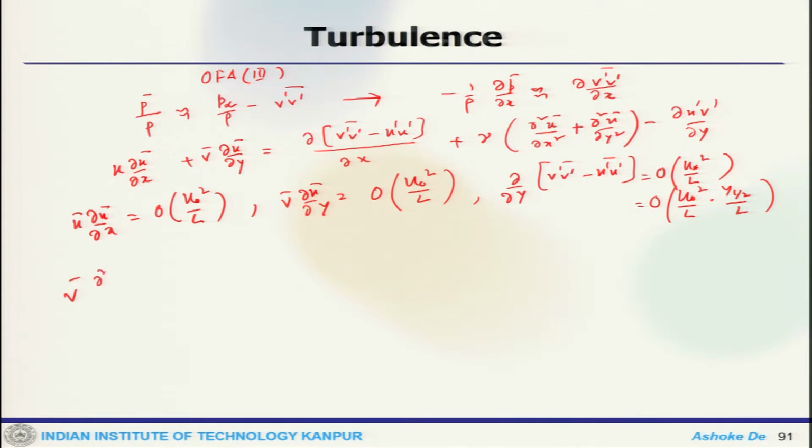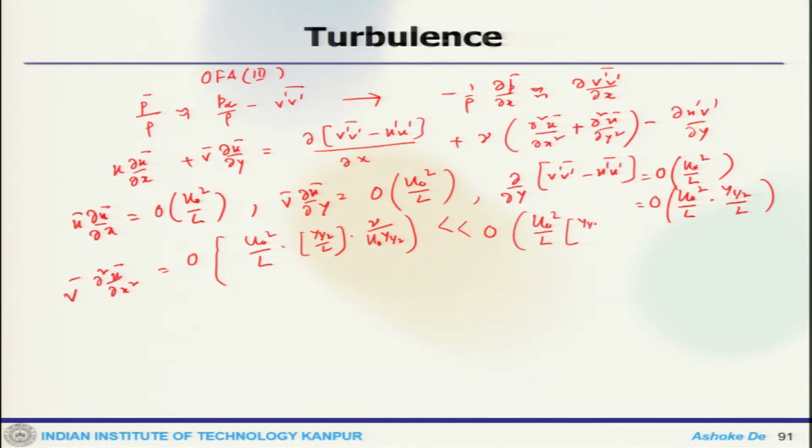Similarly, one can find the viscous terms, which would be order of u naught square by L, y half by L, nu by u naught y half, and the other term in the diffusion equation.